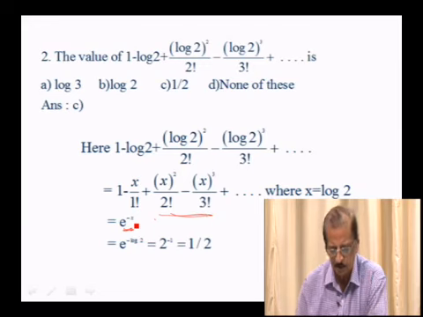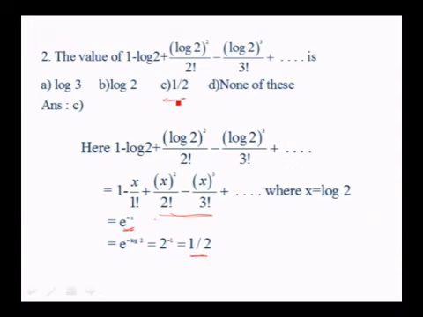So substitute back the value of x: e to the power of minus log 2, that is 2 to the power of minus 1, which is half. So the option is C, half.